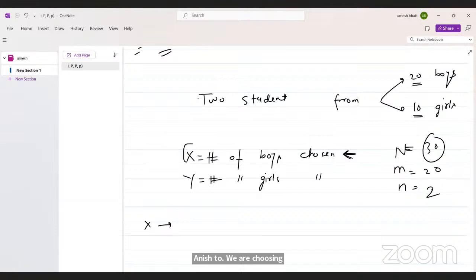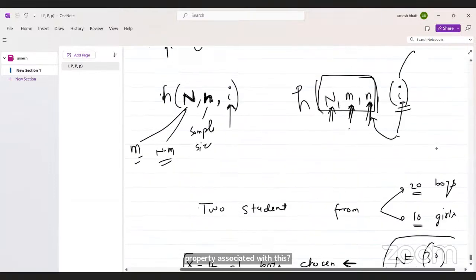So now you can find the expectation and all these things, because this is a hypergeometric random variable. What values will it take? X can take 0, 1, 2. And what is the probability associated with this? You can find it by this hypergeometric formula.